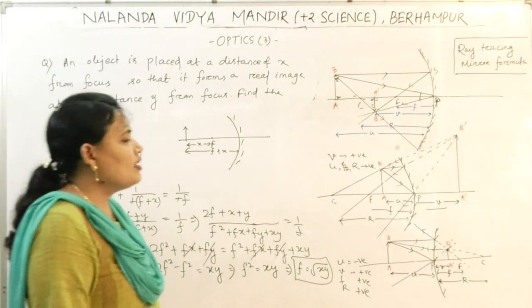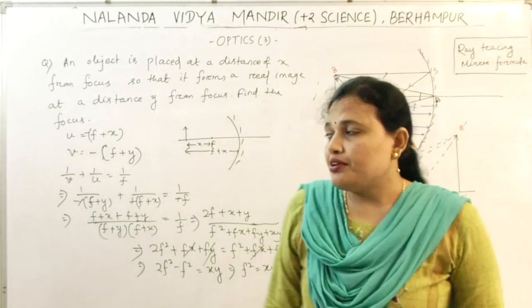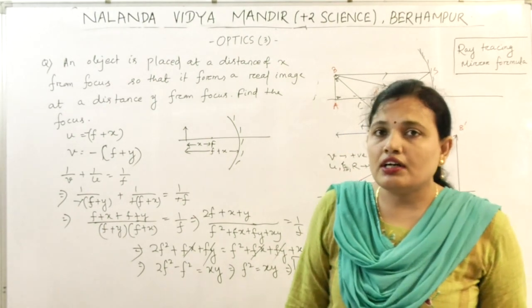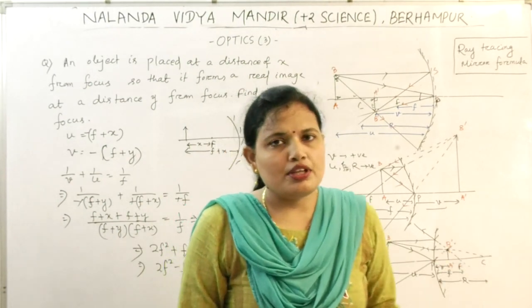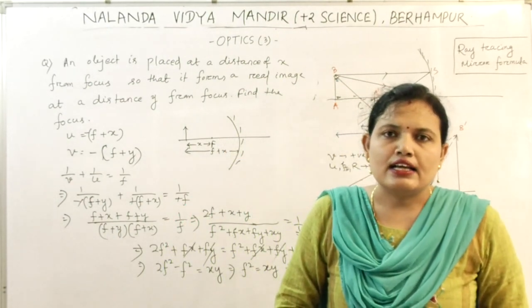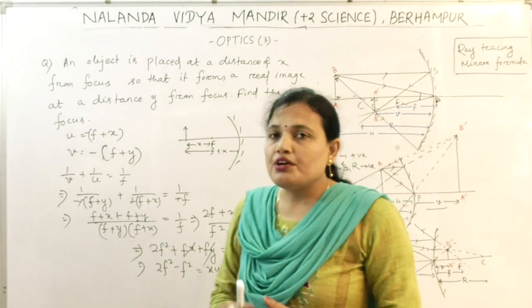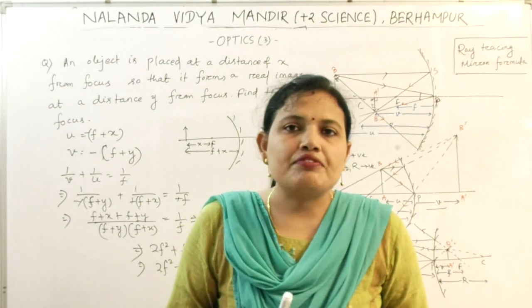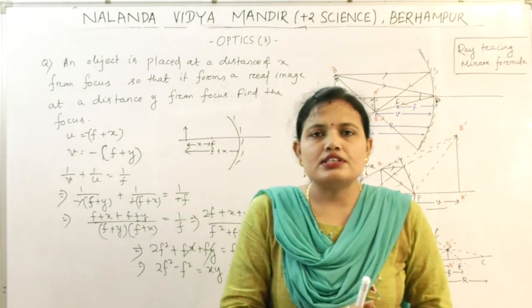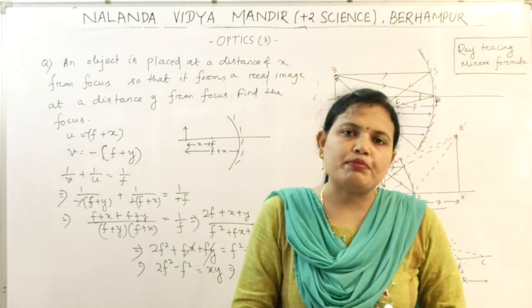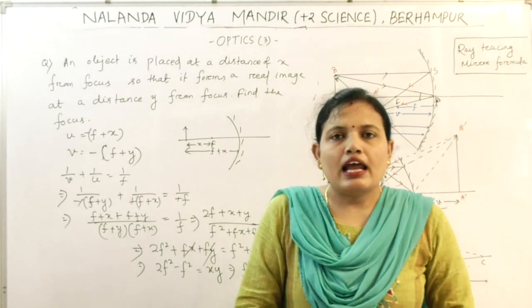So all of you clear now? So what we have studied: how you can draw the reflected ray based upon the path of the incident ray. If a ray moves parallel to the principal axis, then it will pass through the focus. If the incident ray passes through the focus, then after reflection it will move parallel to the principal axis.